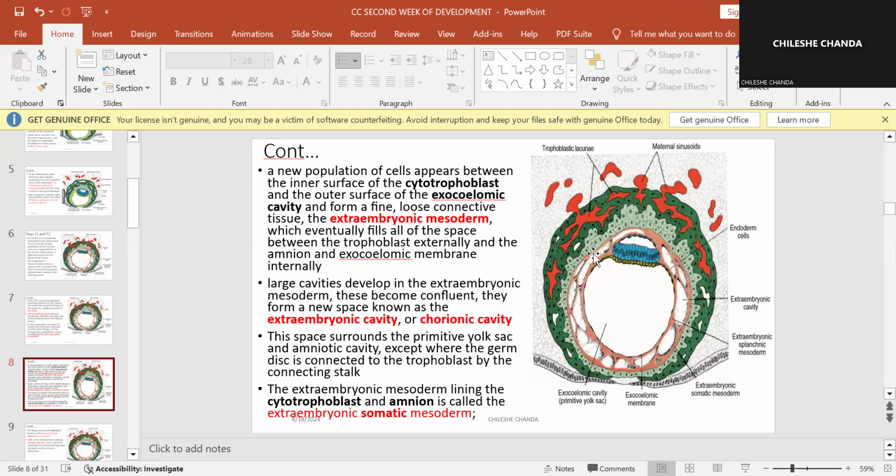The one that is lining the exocoelomic cavity, or the primitive yolk sac, is going to be known as the